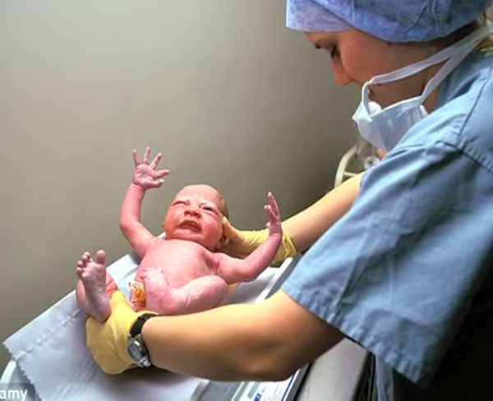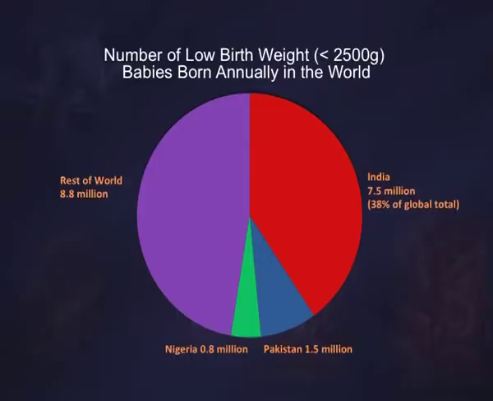So before I go on to SGA, I'll talk about low birth weight, which is probably what you're more familiar with. This shows statistics from UNICEF and the, to me, absolutely stunning number of children, and the proportion of the global total of babies who are born in India with low birth weight. So 38% of the global total, dwarfing any other country. And you see the next two countries in the numbers being Pakistan and Nigeria.